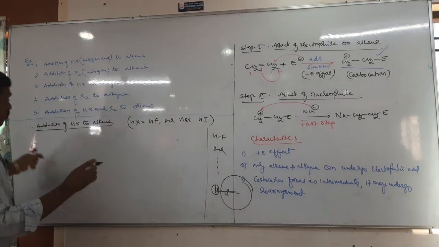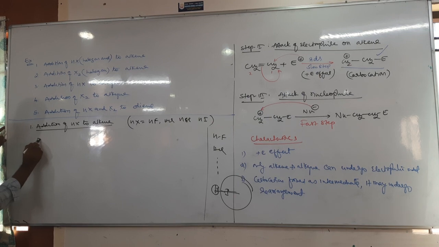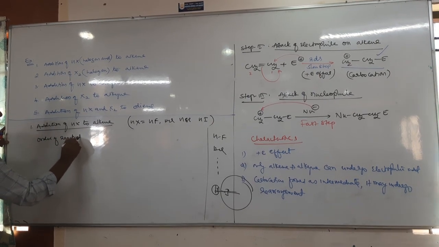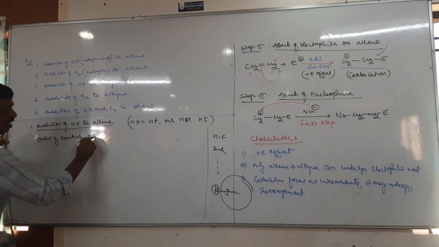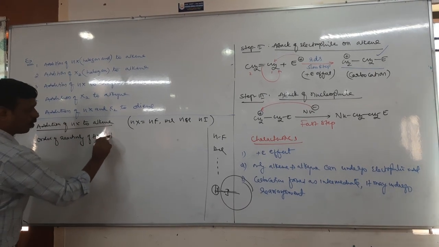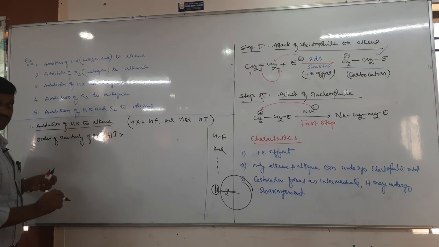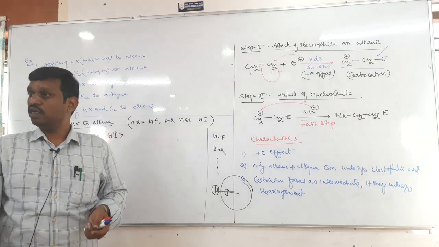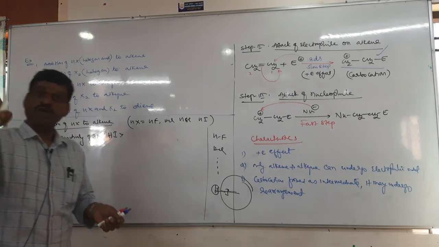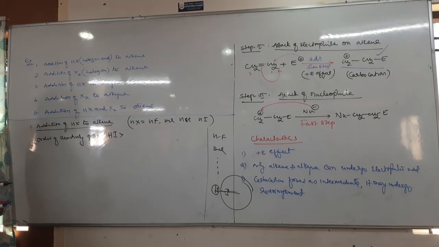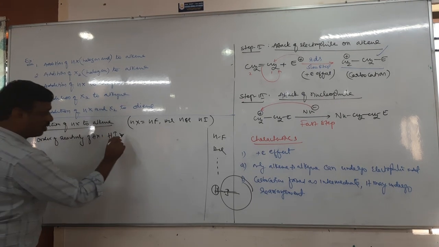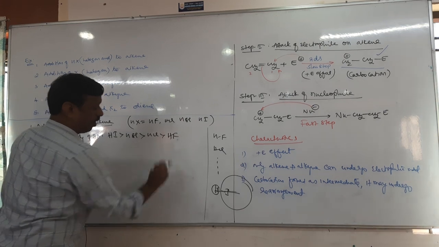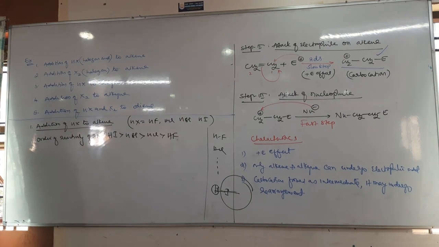So if you see the order of reactivity of HX, HI is more reactive, not HF. When you take the halogens, fluorine is more reactive. Of course, in halogens, fluorine is more reactive. In halogen acids, HI is more reactive. HI, then HBr, then HCl, then HF. HF is the least reactive.